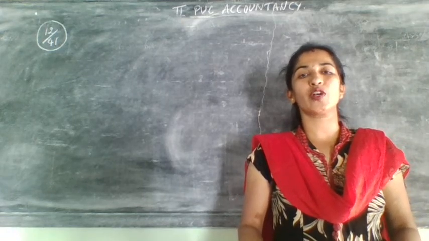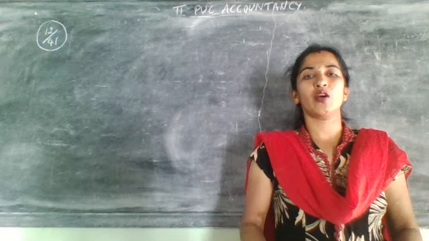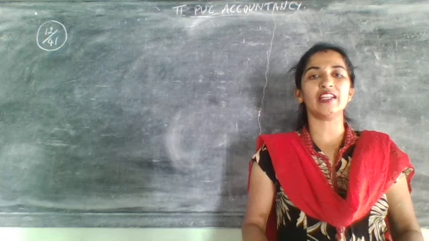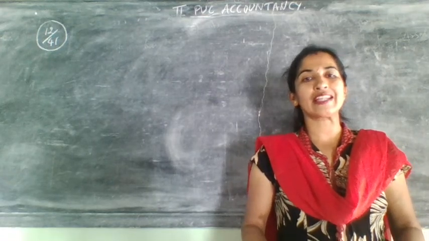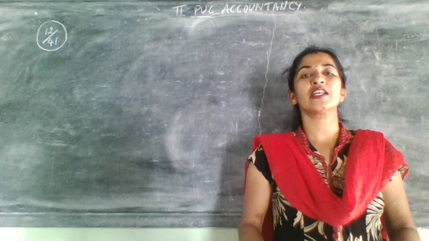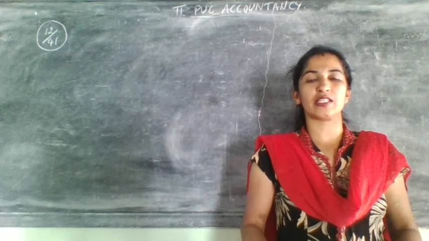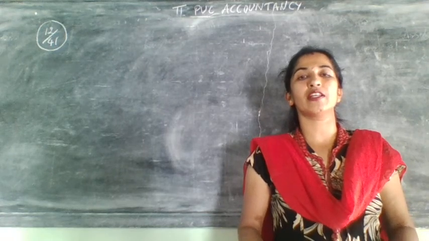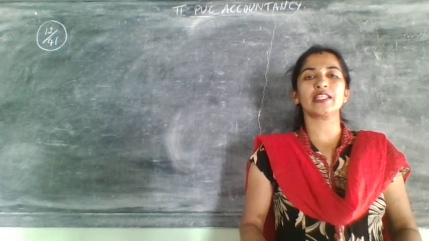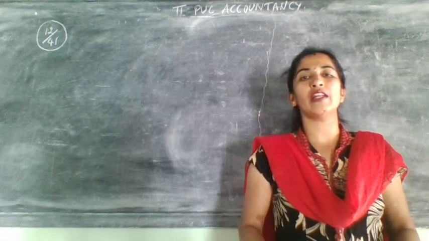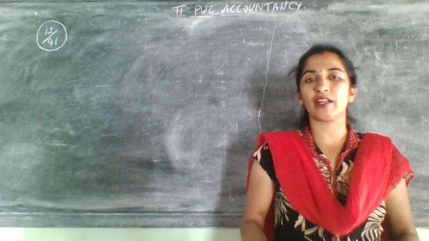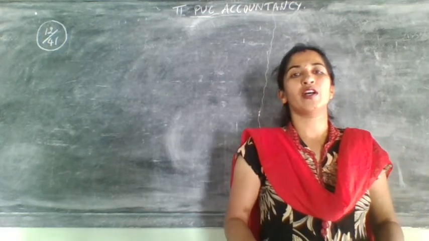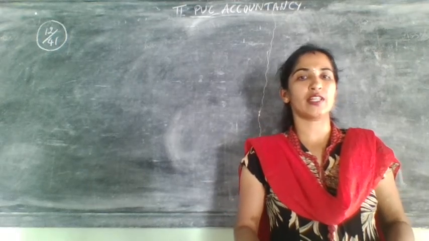Now let us move on to the next case, that is, goodwill was not brought in by the new partner. Instead, it is created, valued or raised in the business itself. This is case 3, and it is retained in the business. Only in this case will goodwill appear in the new balance sheet of the firm. You should not add goodwill amount to the cash, because the new partner will not bring any amount of goodwill. So goodwill should not be added to cash or bank, whatever is given in the problem.